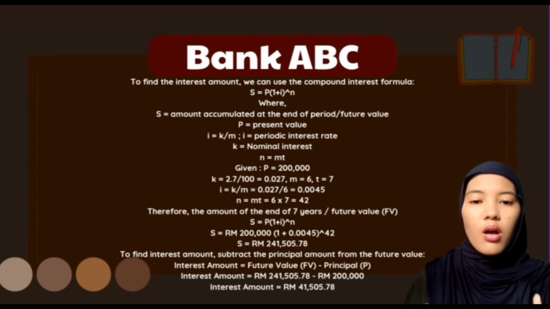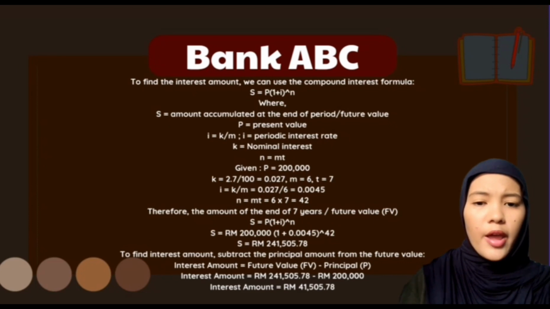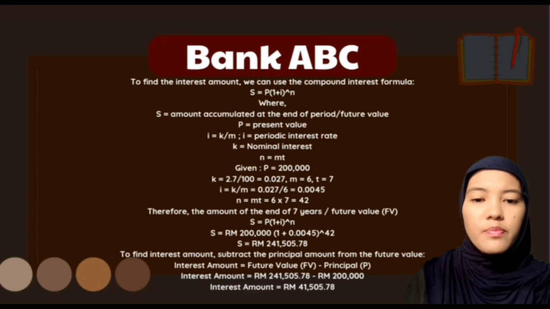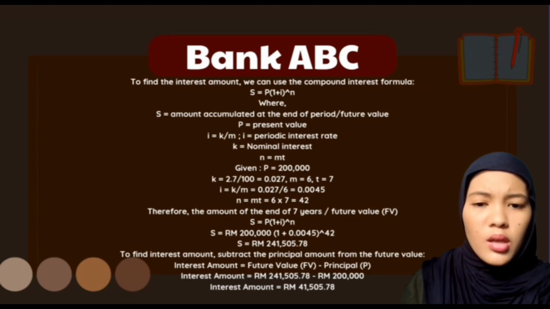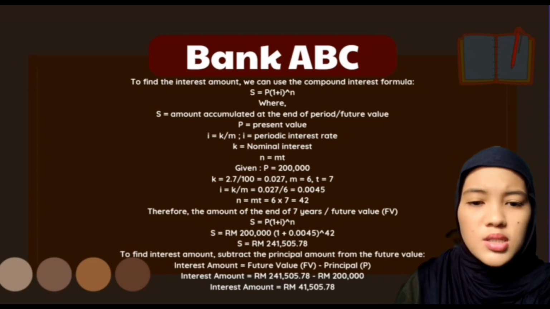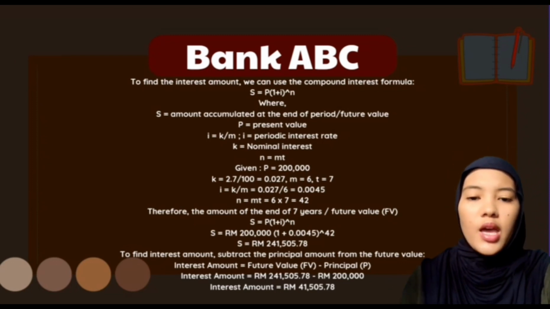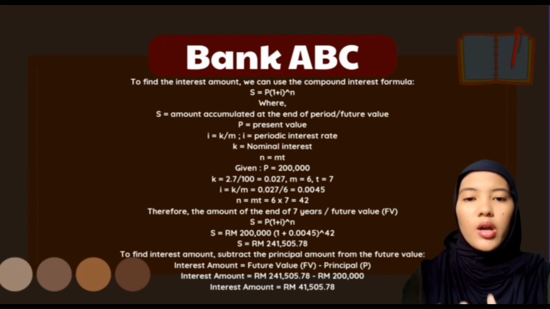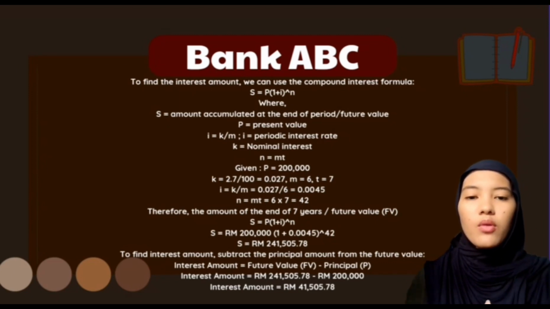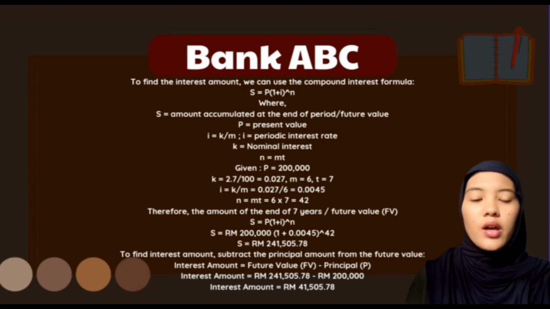We calculate the value of I, period interest rate, as K per M, which is 0.027 per 6, equal to 0.0045, and N, the compound amount, as M multiplied by T, which is 6 multiplied by 7, equal to 42. Then the total future value is S equals 200,000 bracket 1 plus 0.0045 power 42. S equals RM241,505.78.